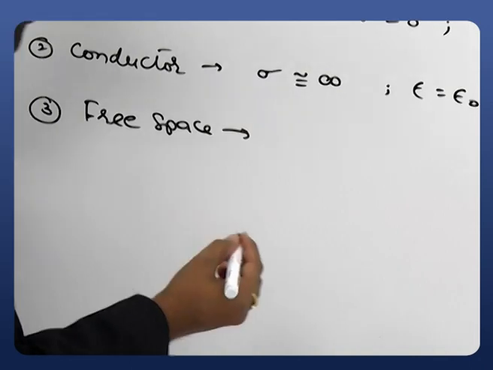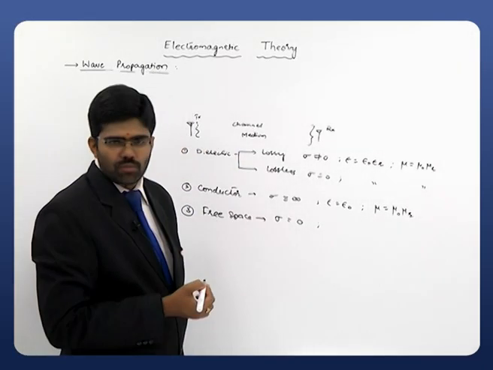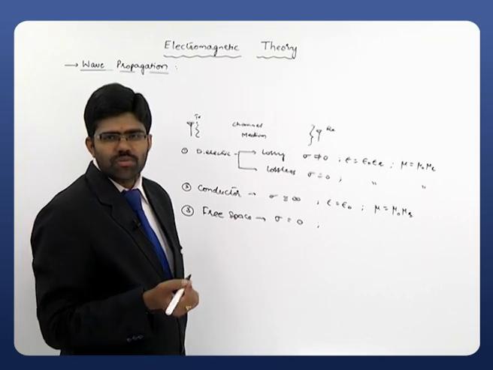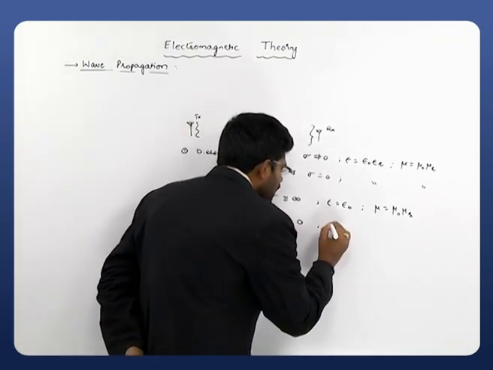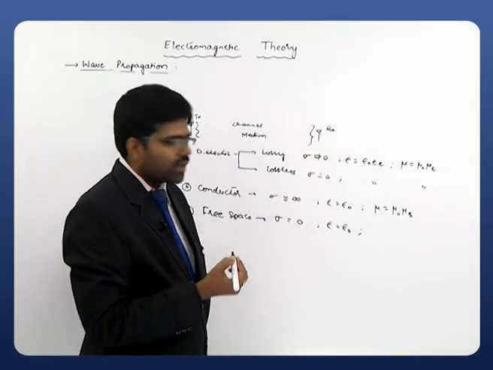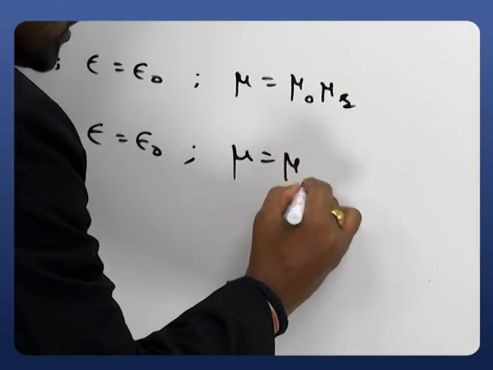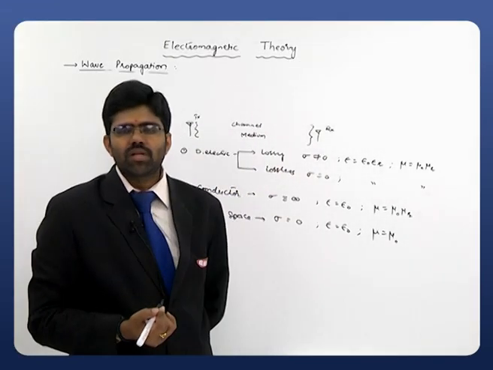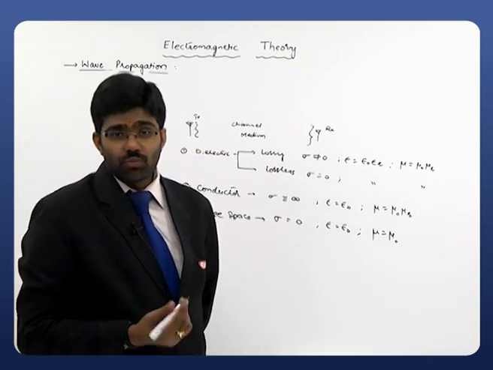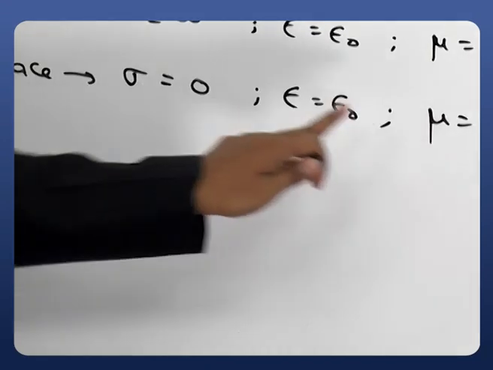so as we know, free space has 0 conductivity, so directly we can take sigma is equals to 0. The conductivity is always equals to 0 for the free space, and epsilon is equals to epsilon naught. Since the relative dielectric constant is 1, epsilon is equals to epsilon naught, and mu is equals to mu naught. Relative permeability is equals to 1, therefore mu is equals to mu naught. So whenever we have free space as a medium, we are supposed to apply these conditions.